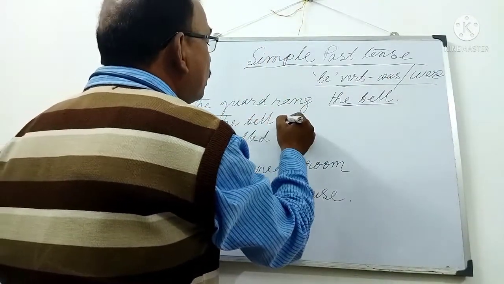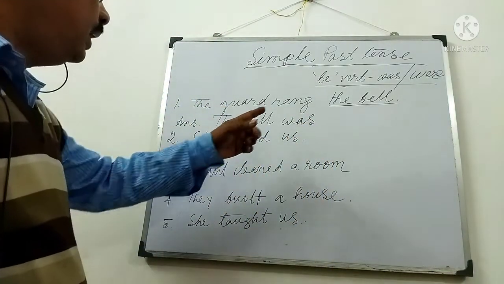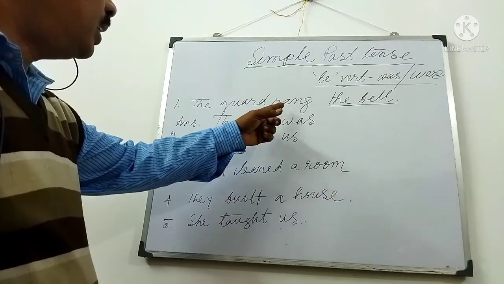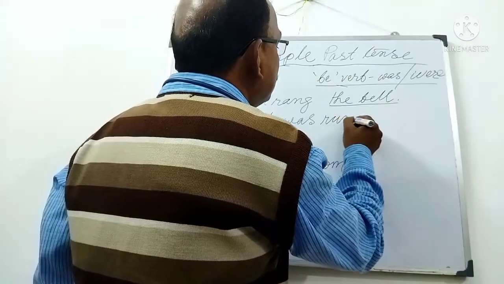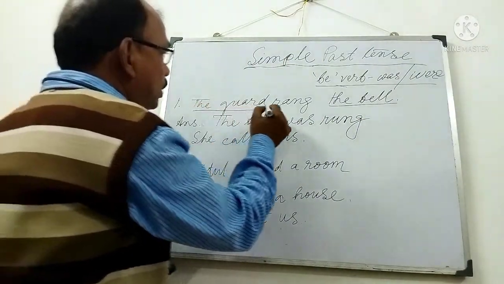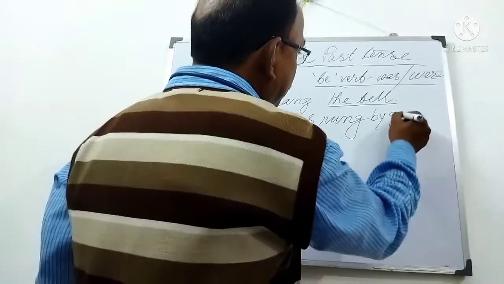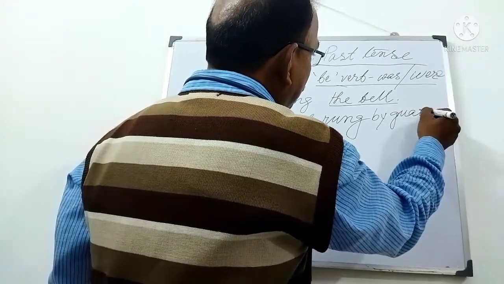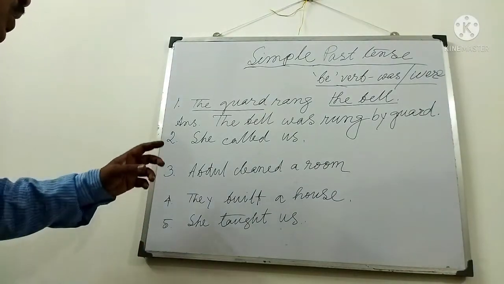After the bell, what will be? The bell was. Then third form of main verb: ring, rang, rang. R-U-N-G, rang. Then subject will be object by adding by guard. Previously I have told you, if the subject is noun, there will not be change.